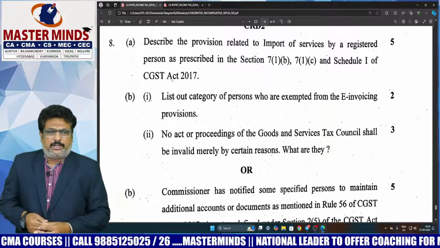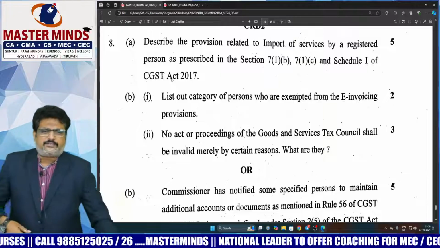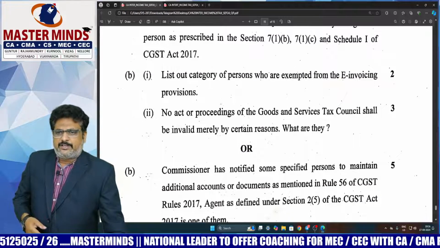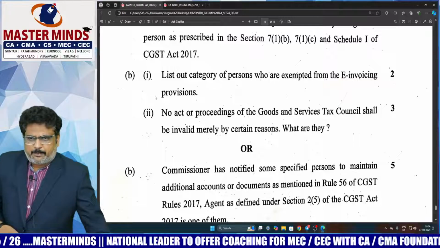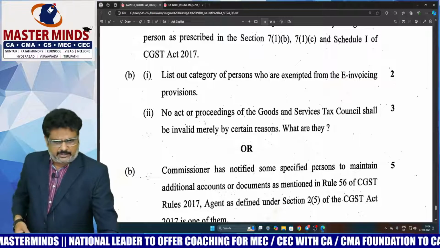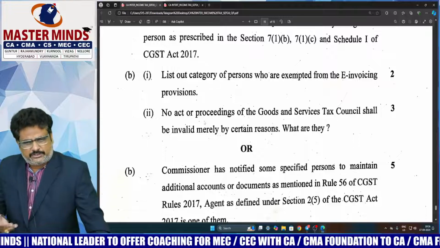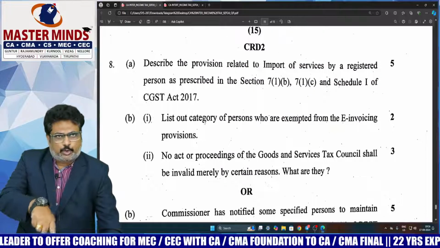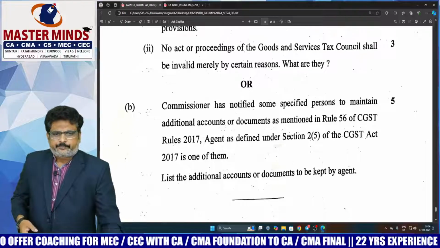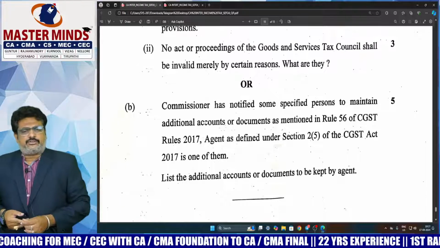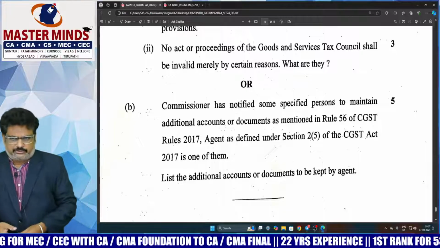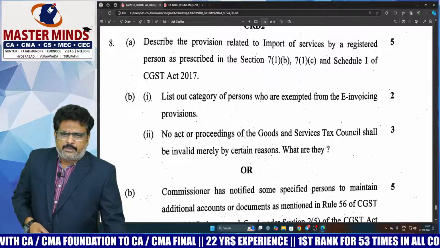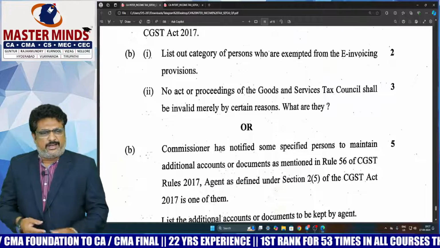Majority of people may not be able to answer this, but for you there is an internal choice now. So definitely you can be saved by leaving this particular point B here, because in point B, the second one was the tough question. The majority of the students may not be able to answer this one. So definitely we can take 8B as a choice and we can write this one. Because it is accounts and records, the books needed to be maintained by the agent, a direct theory question. So in my opinion, the difficult one is this 8B. But there is a choice for that, therefore definitely you can write.